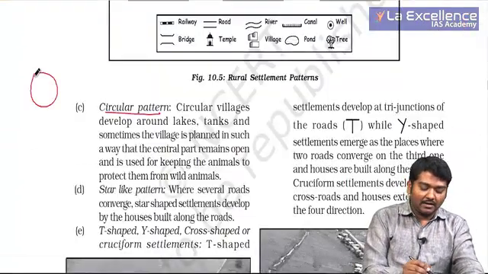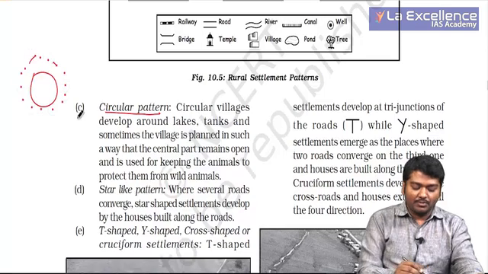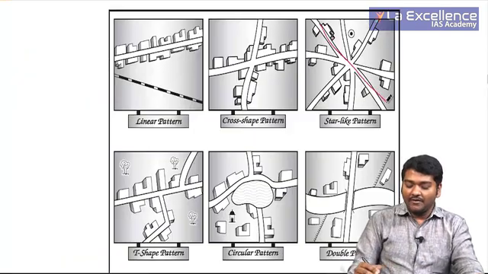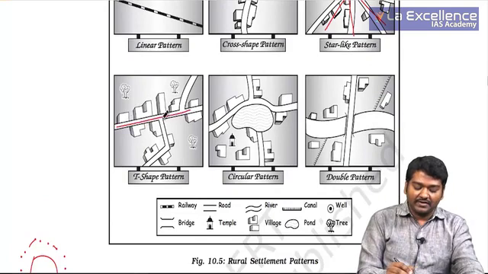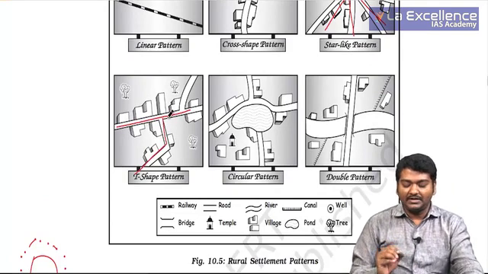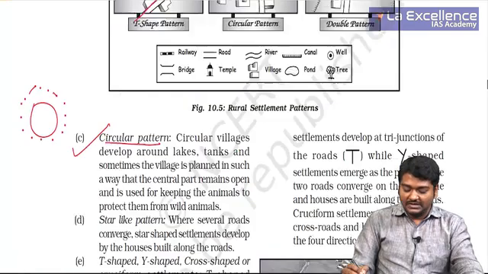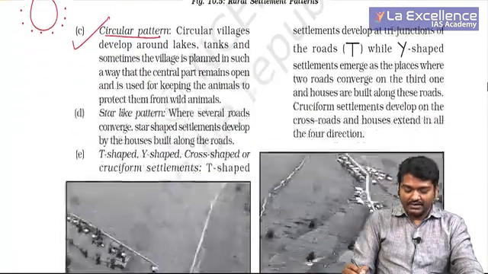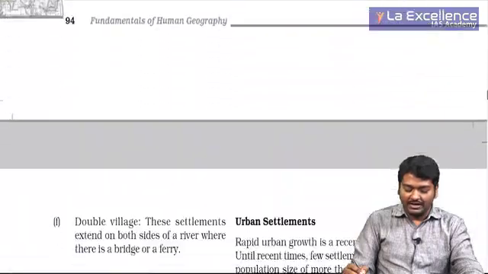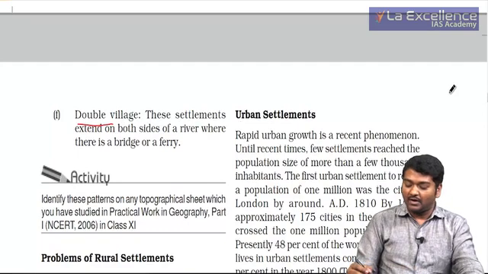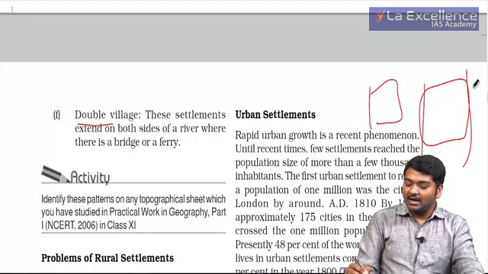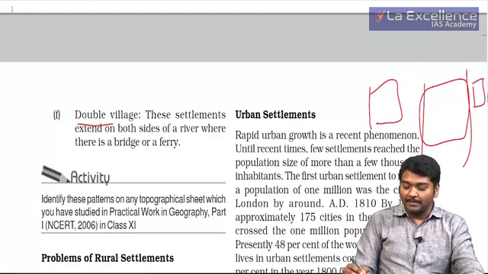Circular: around a lake, if the people come up, we call it circular. Star-like: if you have roads in multiple directions and houses come up, we call it star-like. Can you see the T-junction, wherever it meets and houses come up, we call it T-junction. And then the Y-junction, wherever it meets in Y form, we call it Y-junction. Double village: these settlements extend on both sides of a river, right? You have a river flowing in between, one settlement here, another settlement here. This is called a double village.